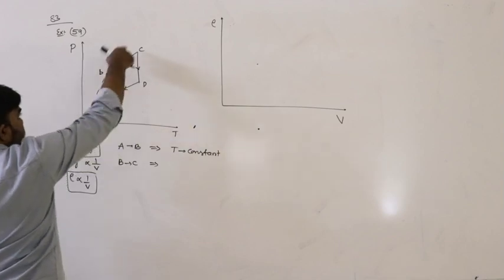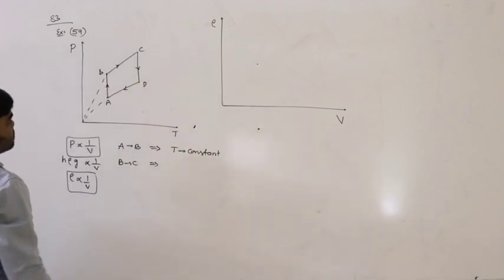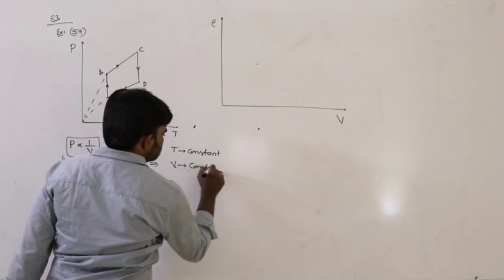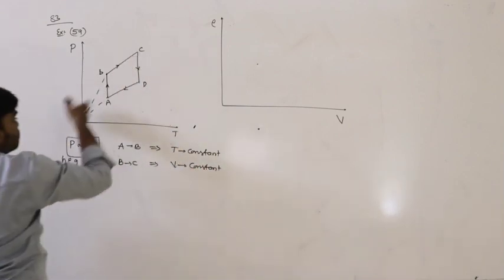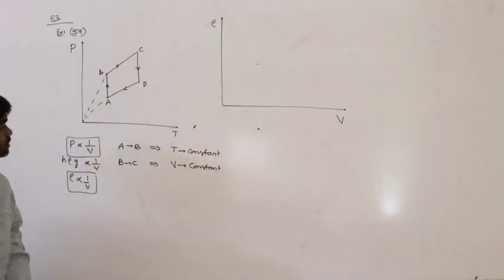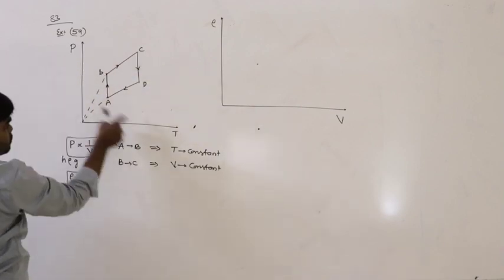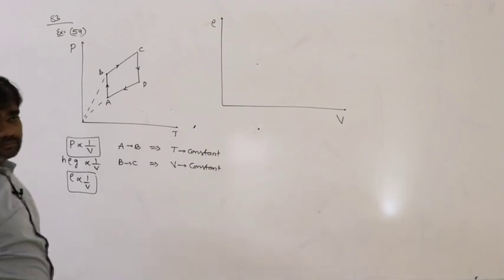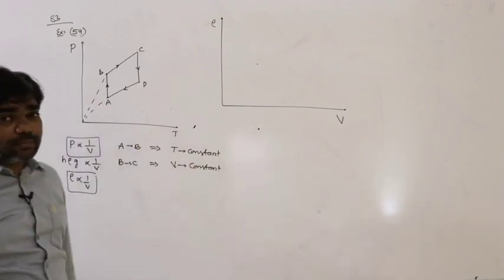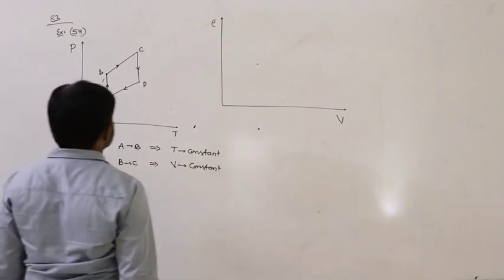A straight line passing through origin, in the sense volume remains constant. Why? If the graph is a straight line passing through origin, then these two are directly proportional to each other. So pressure is directly proportional to temperature. When pressure is directly proportional to temperature, volume remains constant.